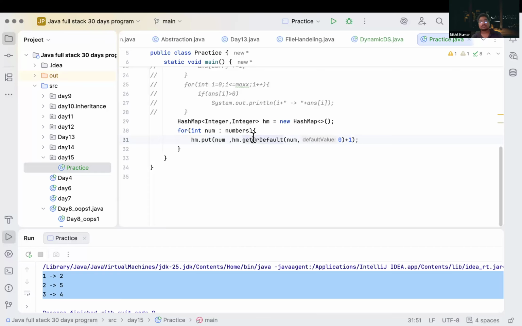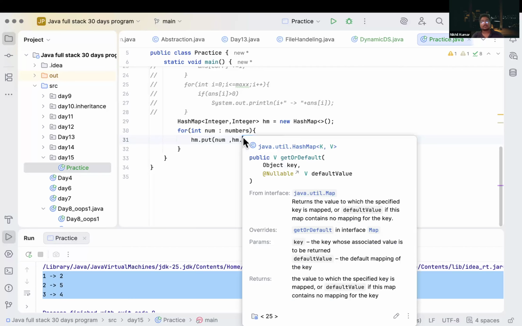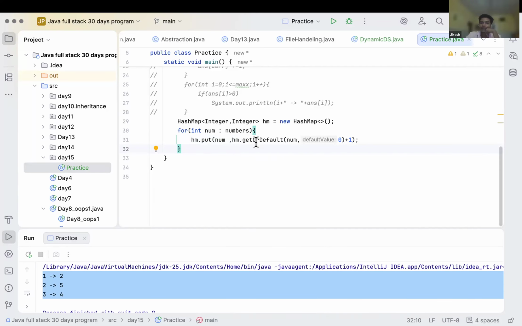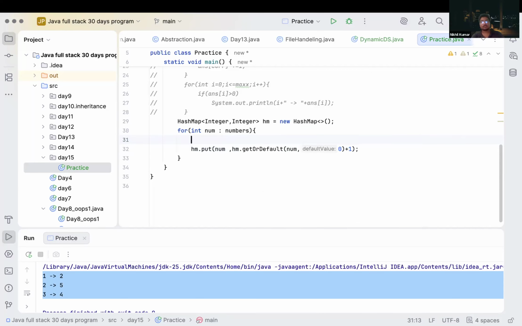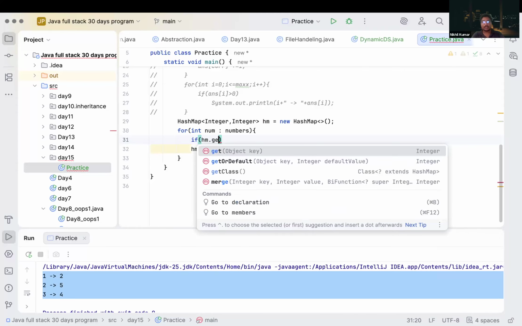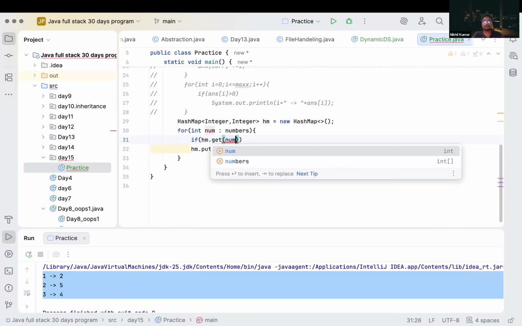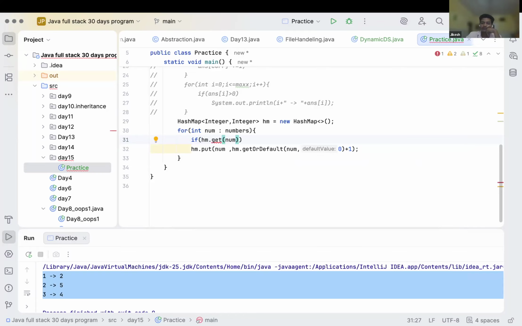What does our get do? It will add the number contents and leave the rest, the default will be one. So if I write something like hm dot get num, correct? If I do something like this, hm dot get num is greater than 0, then what do we have to do?